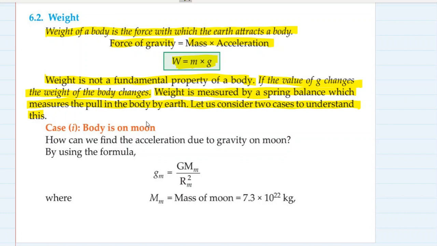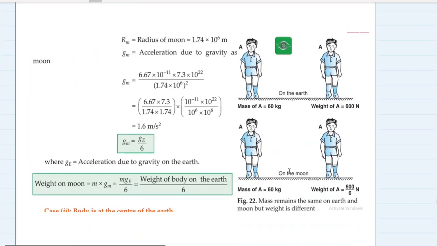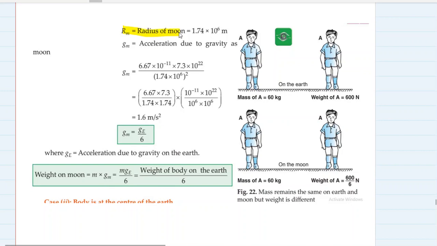Let us consider two cases to understand this. Number one, the body is on the moon. How can we find the acceleration due to gravity on the moon? हमने पहले भी ढूंढा था by using the formula g_m is equal to universal gravitational constant multiplied by mass of moon upon the square of the radius of moon. So mass of moon we know, radius of moon we know. So acceleration we found earlier also as 1.6 meter per second square.